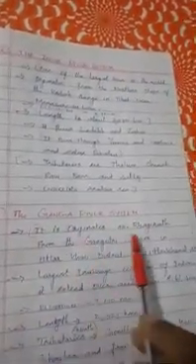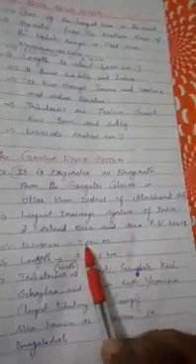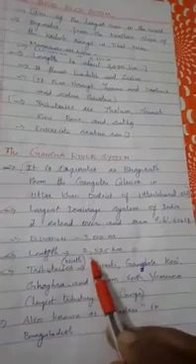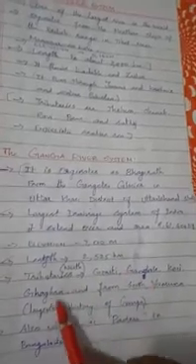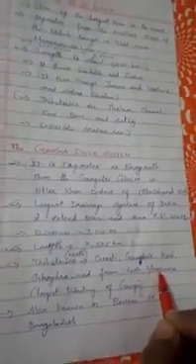Second one, the Ganga river system. It originates as the Bhagirathi from the Gangotri glacier in Uttarkashi district in Uttarakhand. It is the largest drainage system of India, and its elevation is 7,010 meters and length is 2,525 kilometers. The tributaries are Gomti, Gandak, Kosi, Ghagra, and from the south is Yamuna. It is the largest tributary of Ganga. It is also known as Padma in Bangladesh.